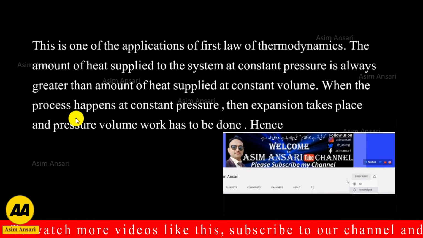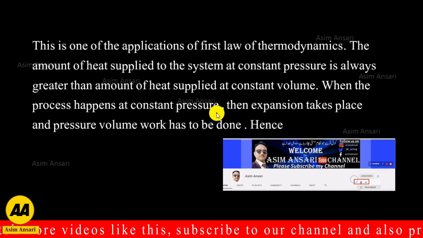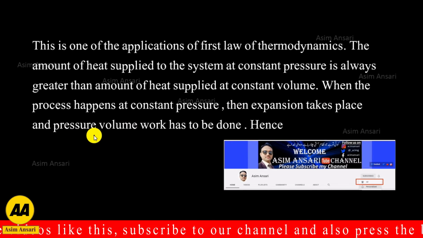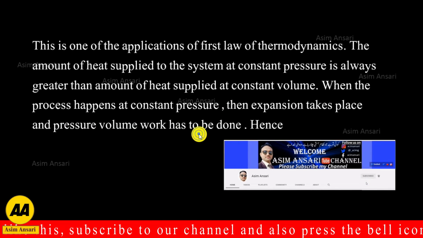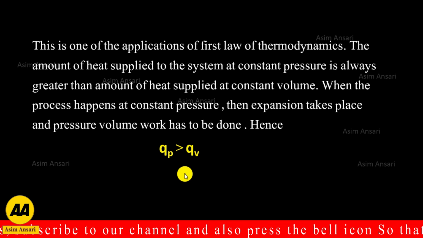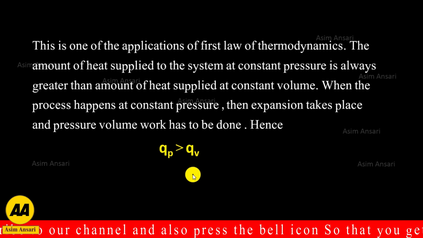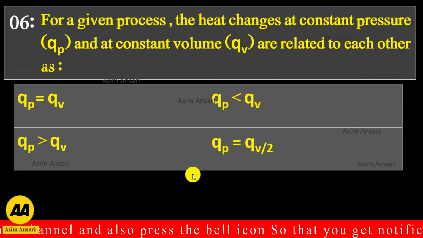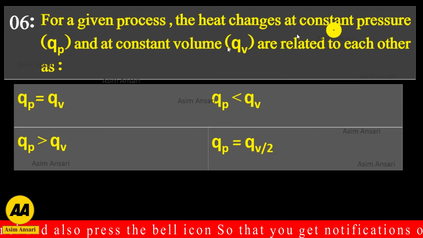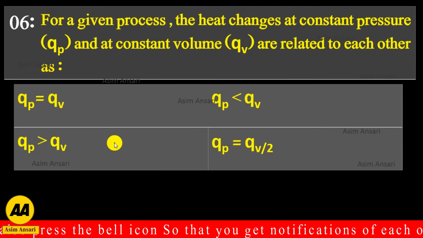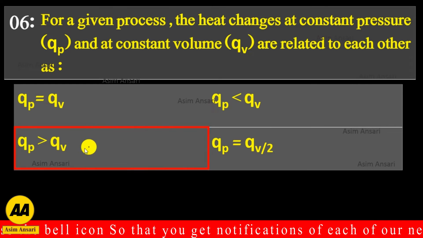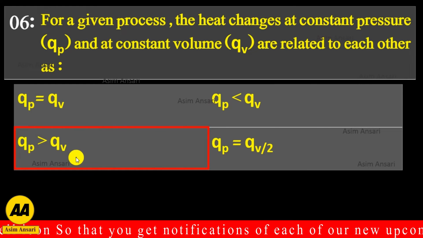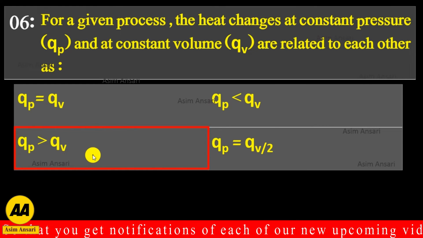When the process happens at constant pressure, expansion takes place and pressure-volume work has to be done. So QP is greater than QV. So we can say that heat change at constant pressure is greater than heat change at constant volume. So the exact answer is C.